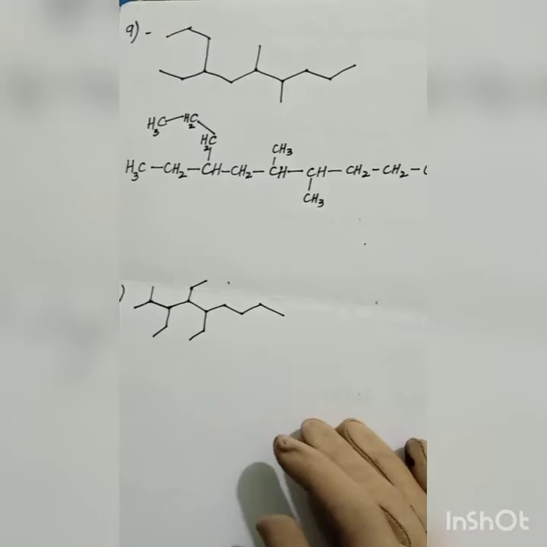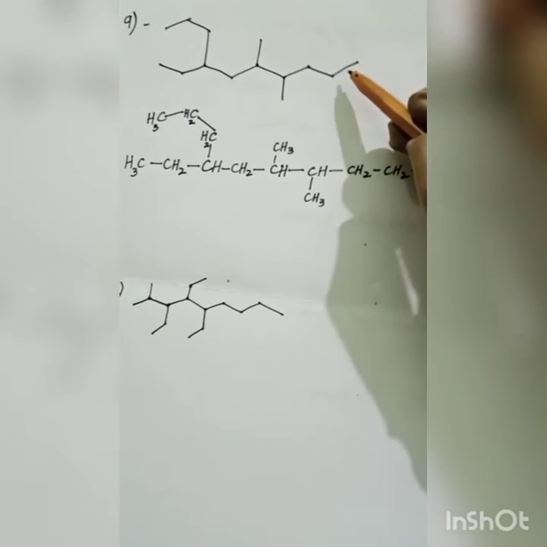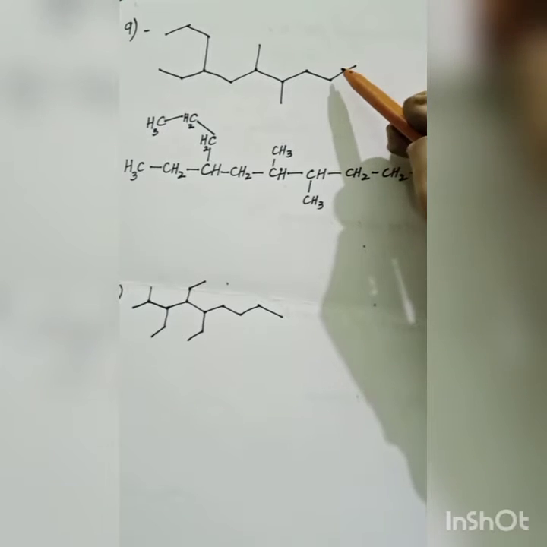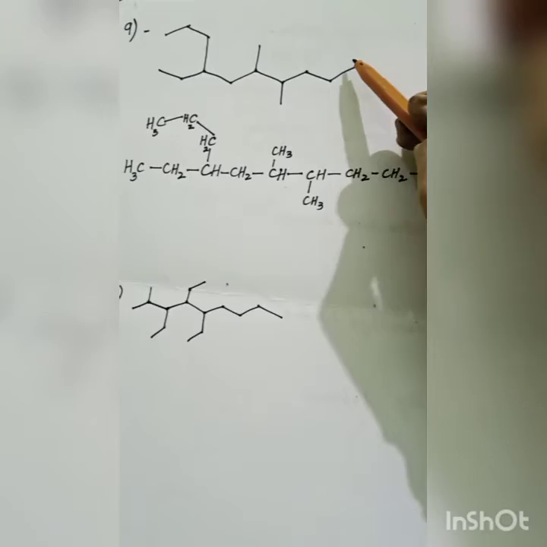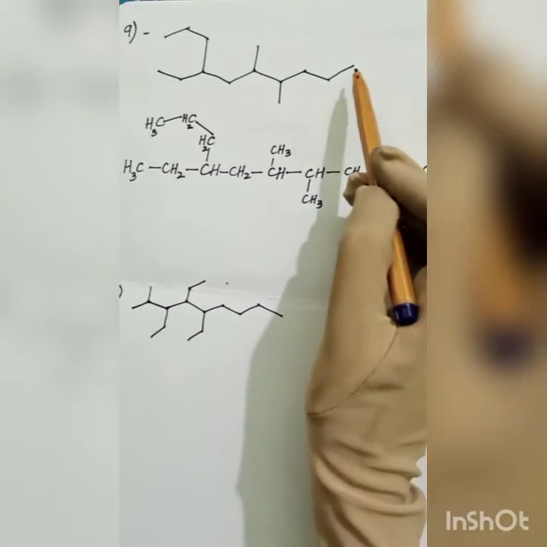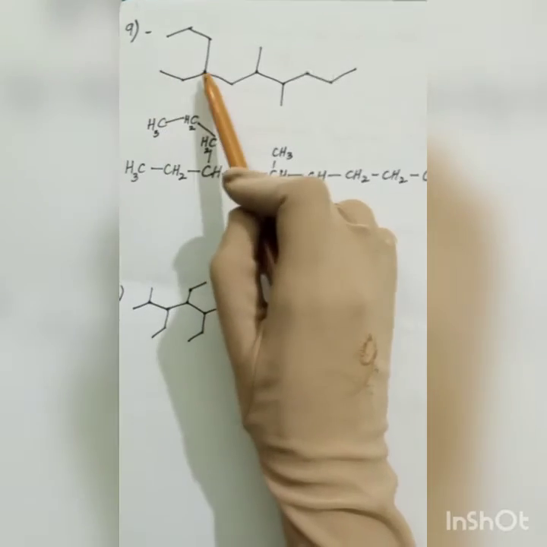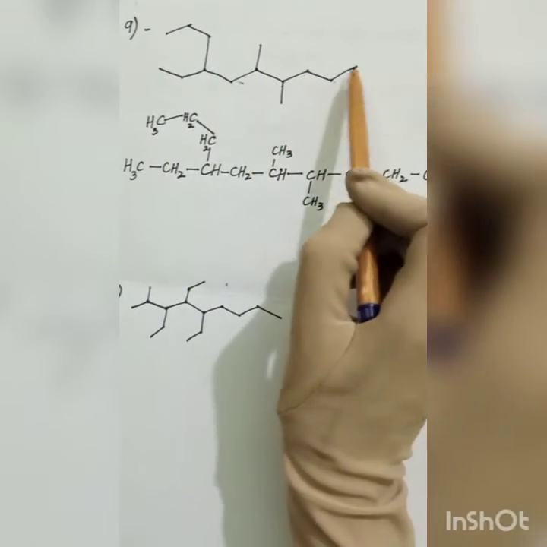Okay. Now coming to our next molecule, molecule number 9, which is from your lecture. The first thing is to know which is the longest chain. If I select the simplest form, how many carbons will it have? 1, 2, 3, 4, 5, 6, 7, 8, 9.